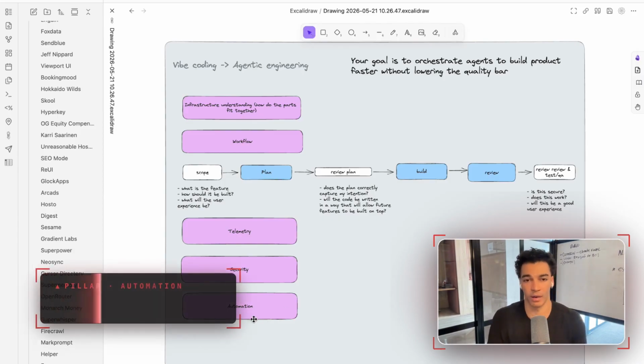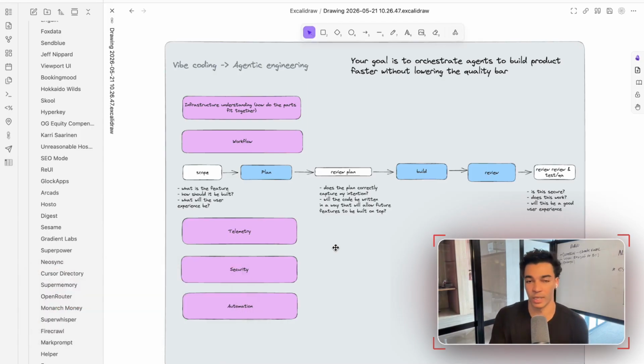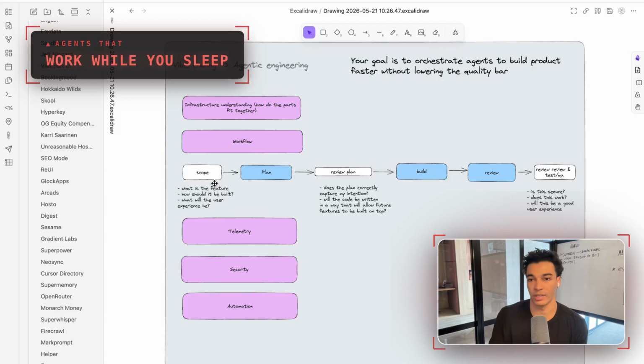And the third one is automation. This is something I've mentioned a few times across the video, but you'll notice that my workflow is almost fully automated from the feature scope section to the actual product going into production. I'm automating as much of that as possible. My goal is to have as many agents as possible working for me while I sleep, essentially. So my goal is to automate agents in any way possible.